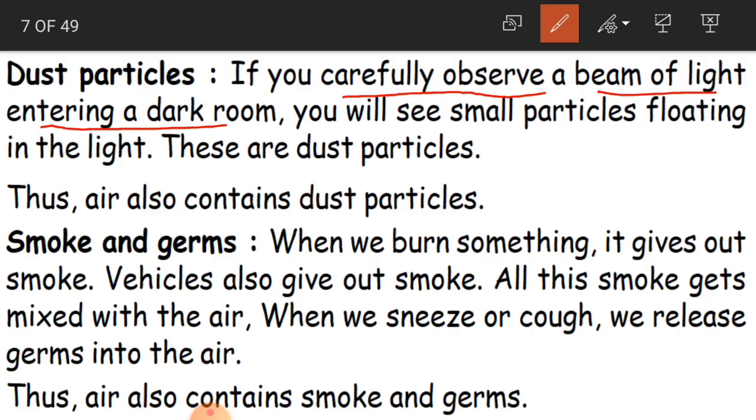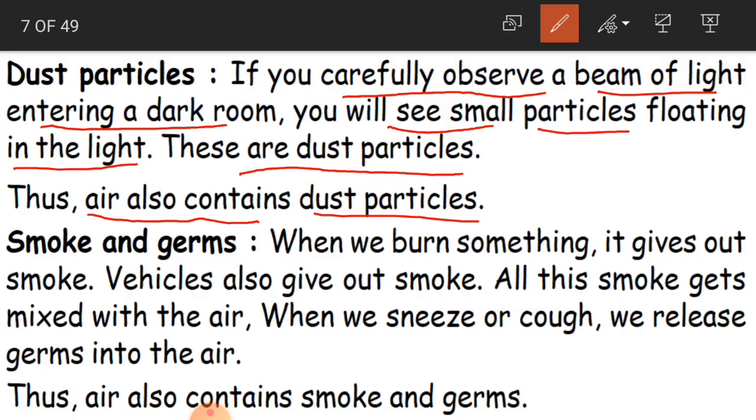If you see a small light entering a dark room, you can see very small dust-type particles floating in the light. That is why they are called dust particles. So we can say that air also contains dust particles.